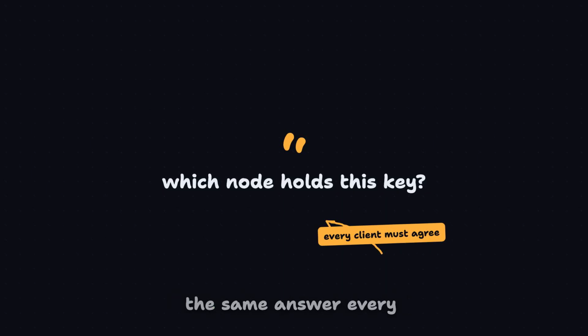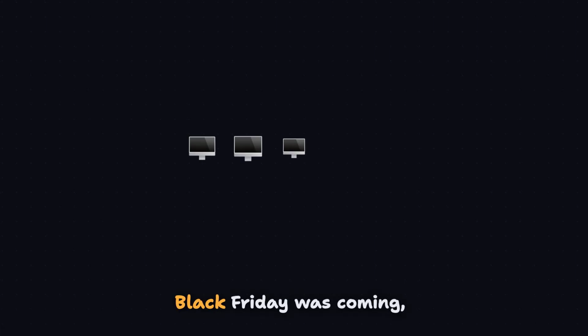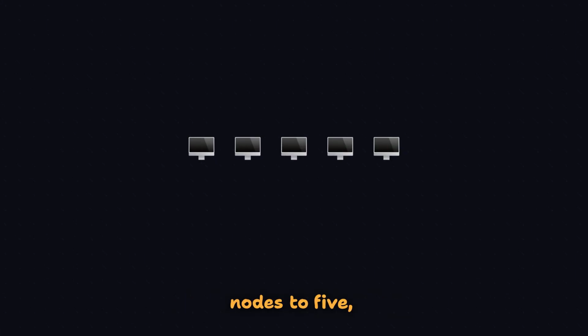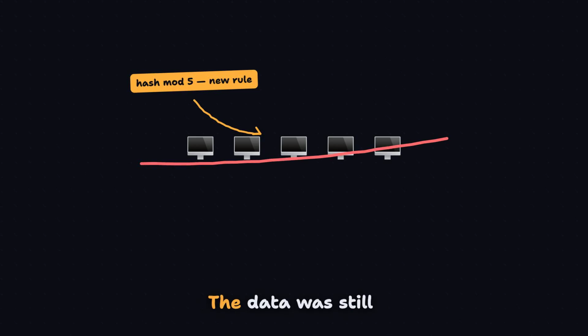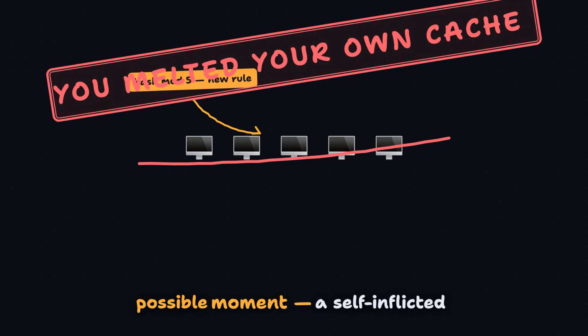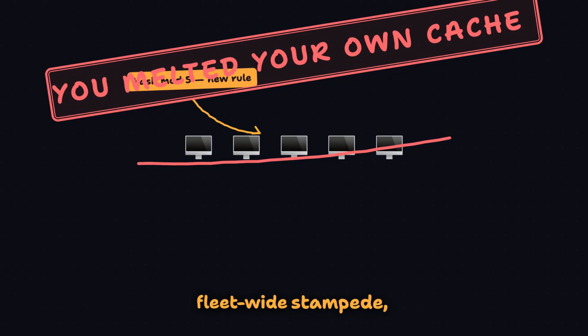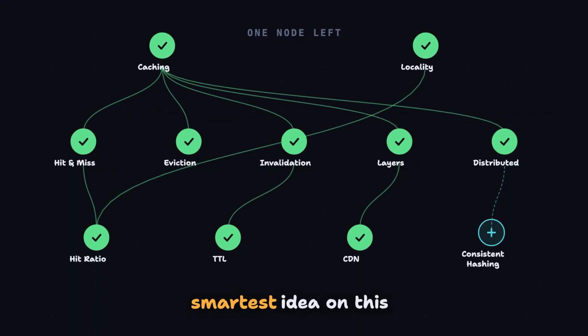Every client must compute the same answer every time, and modulo does exactly that, flawlessly, right up until the day Paul added a node. Black Friday was coming, so he scaled 4 nodes to 5, and the rule silently flipped to hash mod 5, which sent almost every key in the fleet to a different node. The data was still sitting in memory, but nobody looked in the right place anymore. Paul cold started his own cache at the worst possible moment, a self-inflicted fleet-wide stampede, where adding capacity is what caused the outage. The fix is the smartest idea on this whole map, and it's the last node.